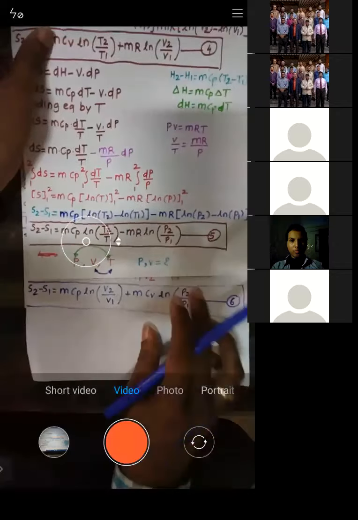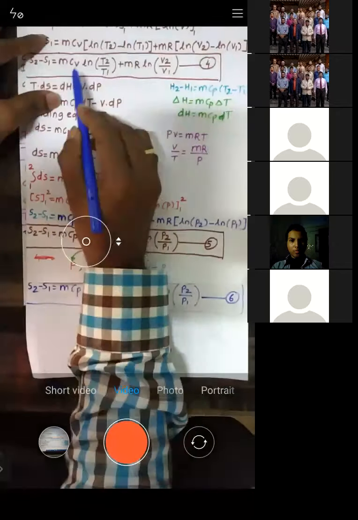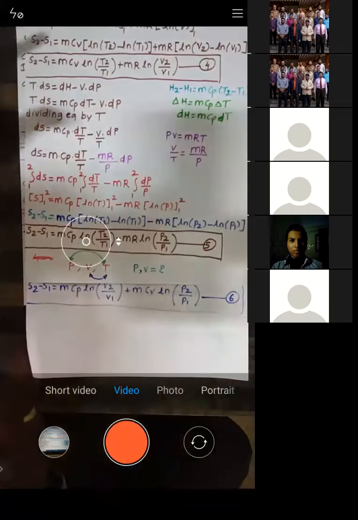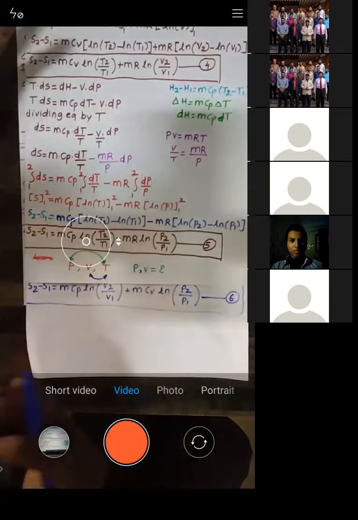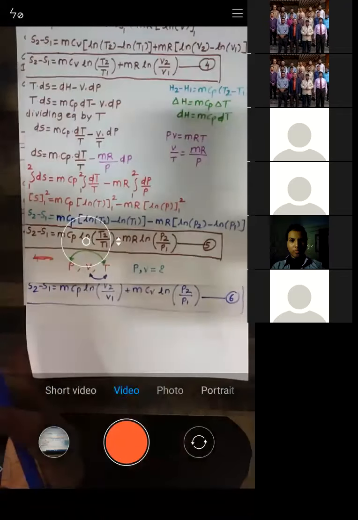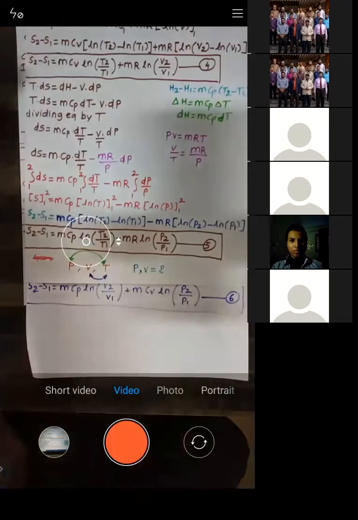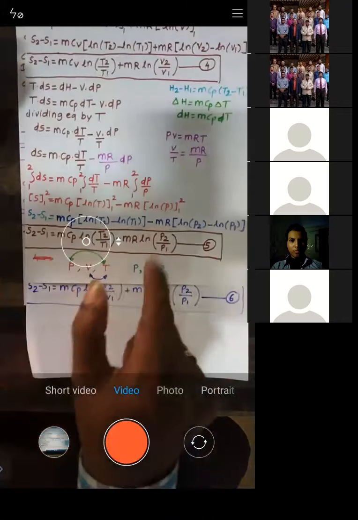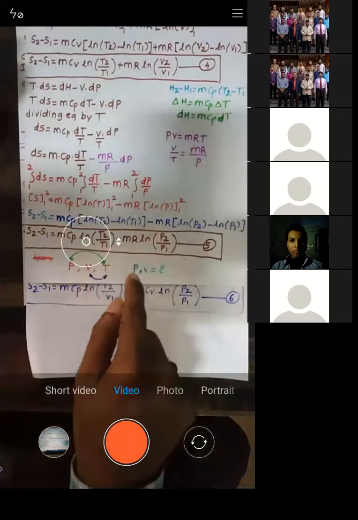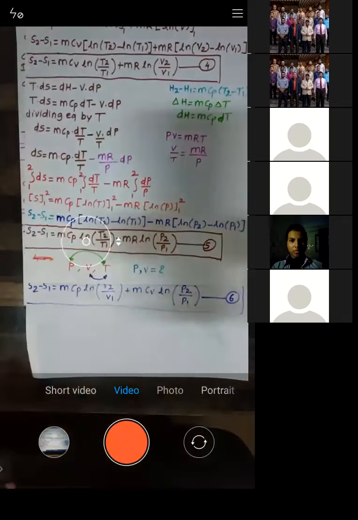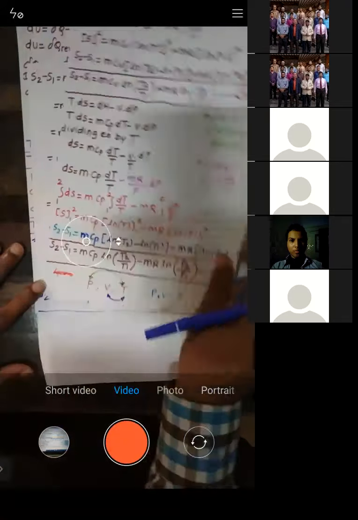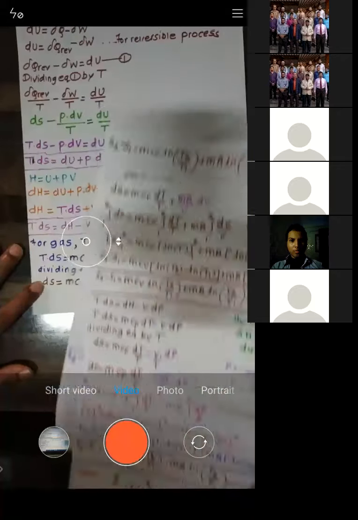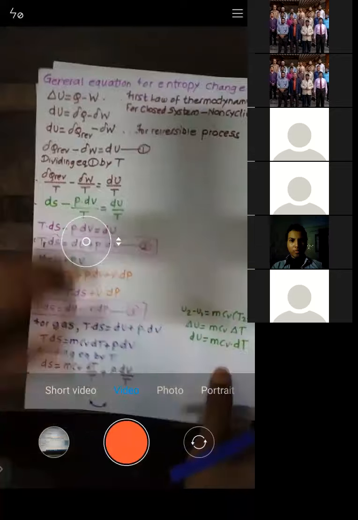In the formula, you have Cv, you have R, you have Cp. Whenever you have different values of Cp and Cv, obviously it will be a gas, because for a gas, specific heat at constant pressure is different from specific heat at constant volume. The difference between Cp and Cv is called R. So R is nothing but the difference between Cp and Cv. This is all about the general equation for entropy change.